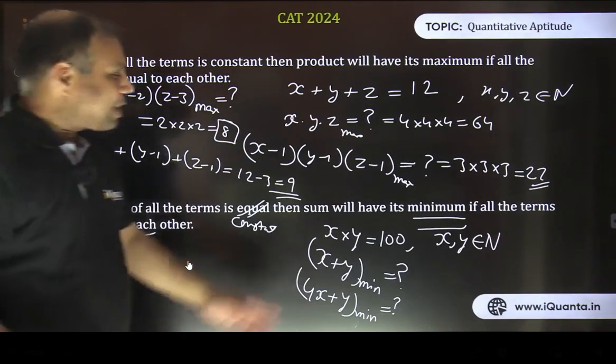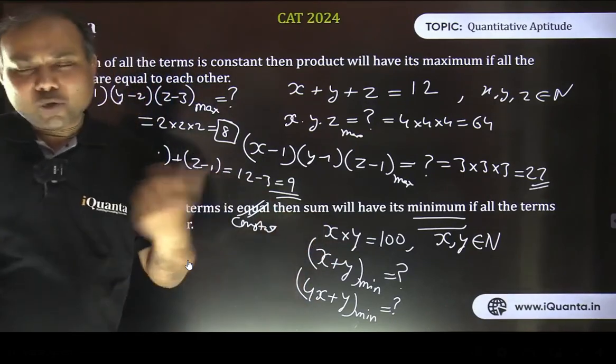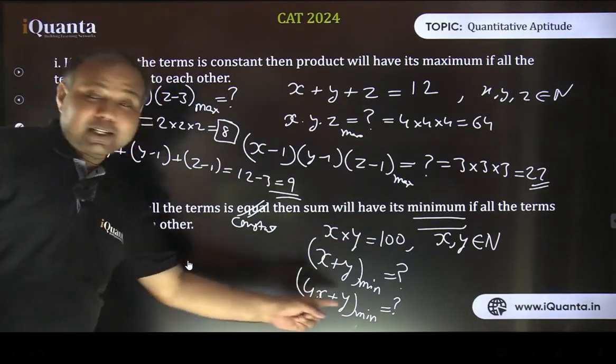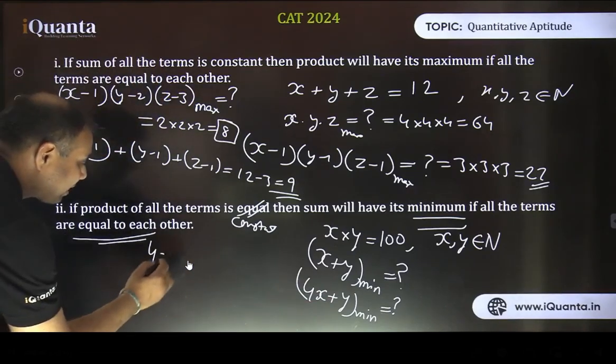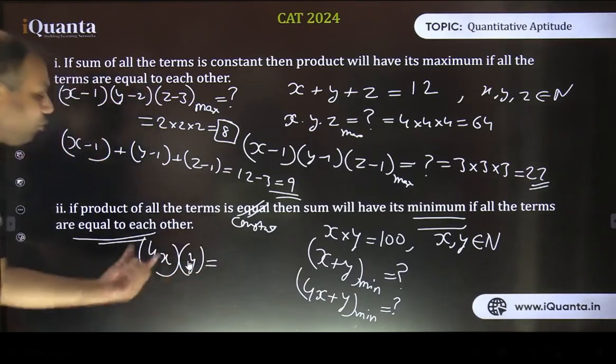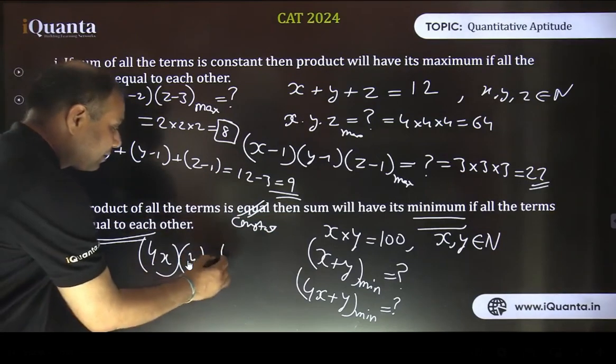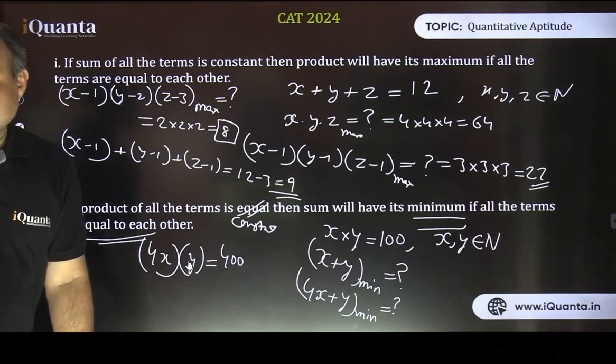See, we are not to put the value of x and y to be 10 always. No. What we have to see is that this sum we want to minimize. First see whether this product is constant or not. So let's check 4x multiplied by y, that is 4xy. Is it constant or not? It is equal to 4 times 100, that is 400. Isn't it? This product is constant. It is 400.